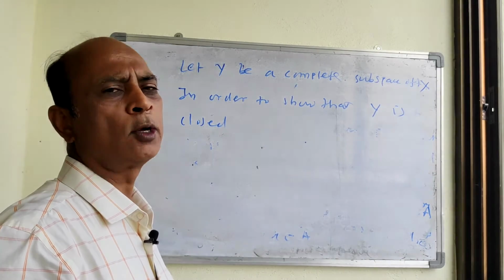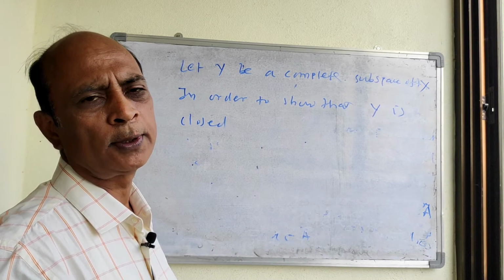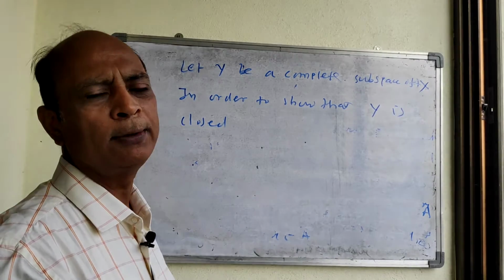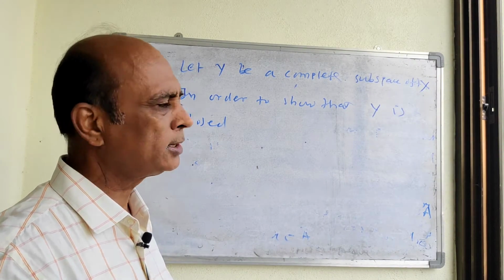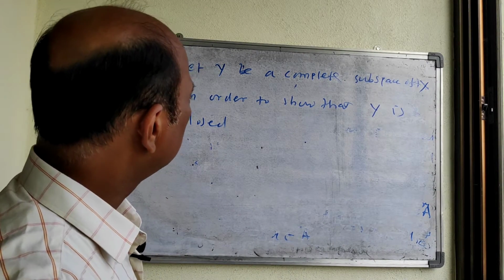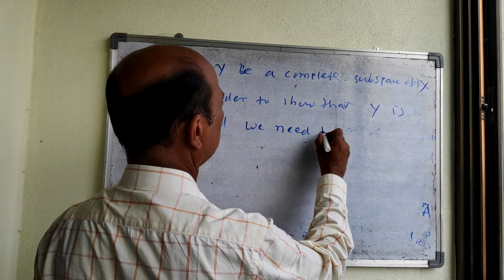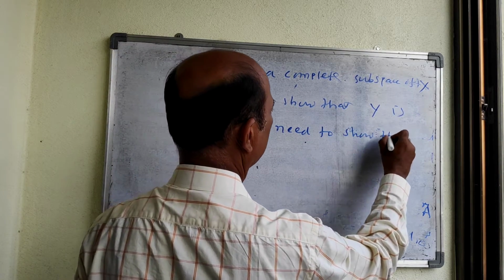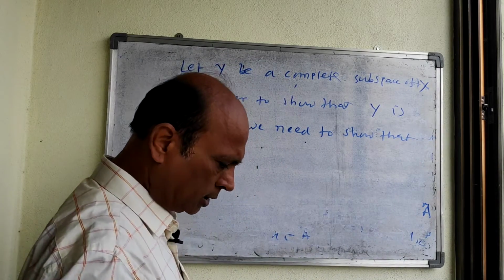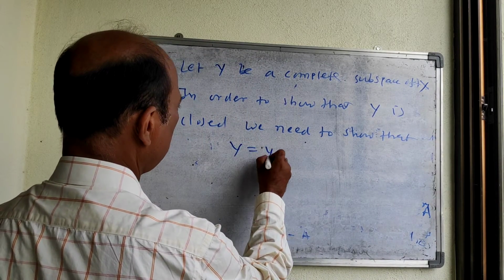We have seen some properties of closure. In those properties, we have proved that A is closed if and only if A is equal to A bar. So by that property, to prove that Y is closed, we need to show that Y is equal to Y bar.